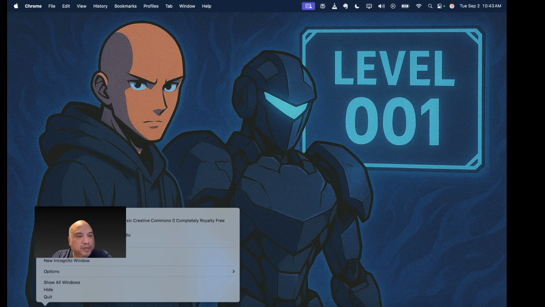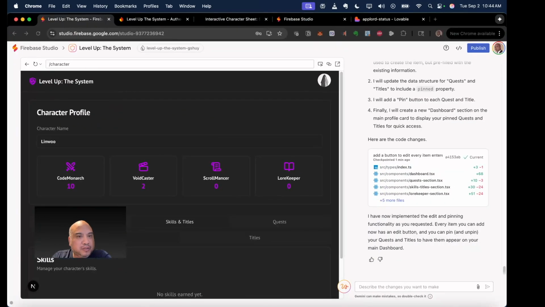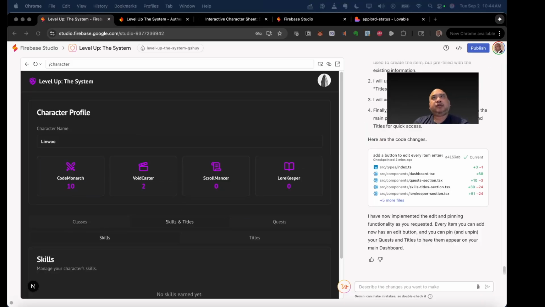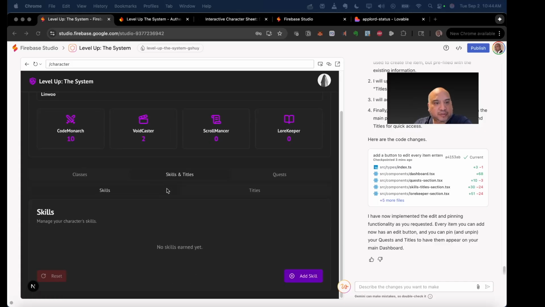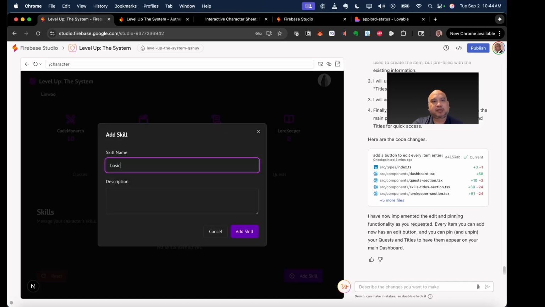Let's see where we're at with this. I've now implemented the edit and pinning functionality as you requested. Skill name, basic coding.